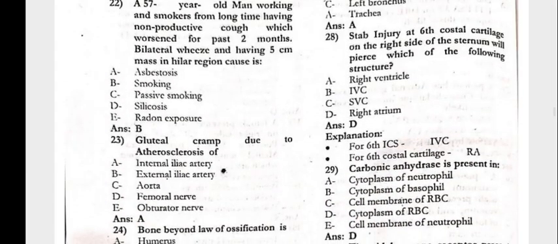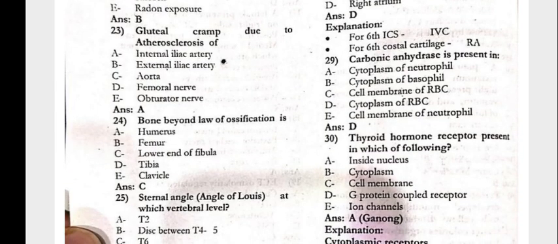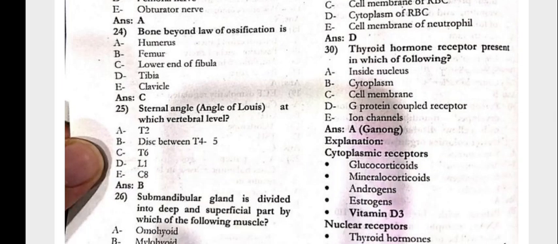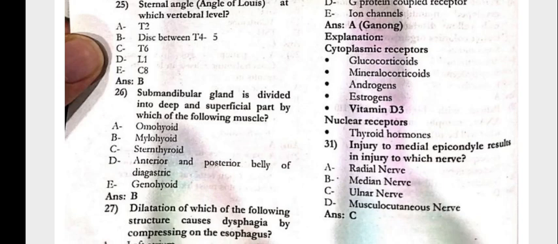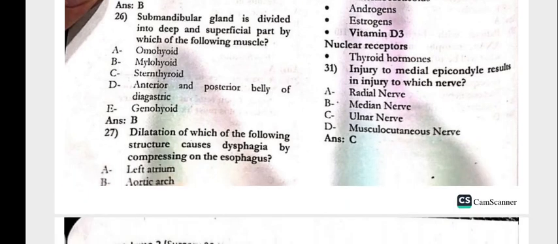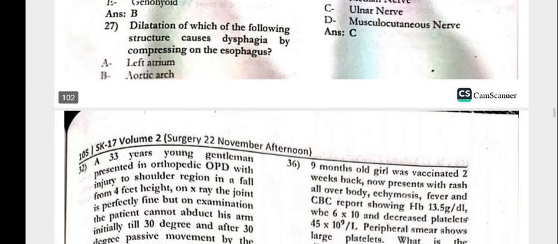Next, question number 28: a stab injury at the sixth costal cartilage on the right side of the sternum will injure which of the following structures? The right atrium. Carbonic anhydrase is present in the cytoplasm of RBC. The thyroid hormone receptor is present in which of the following? Inside the nucleus. Injury to the medial epicondyle results in injury of the ulnar nerve.